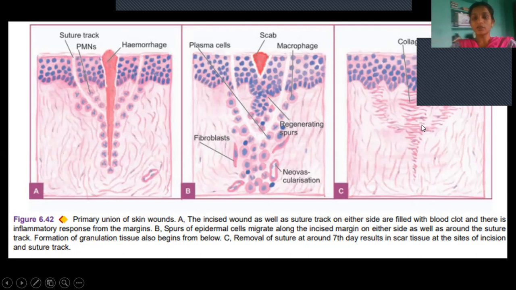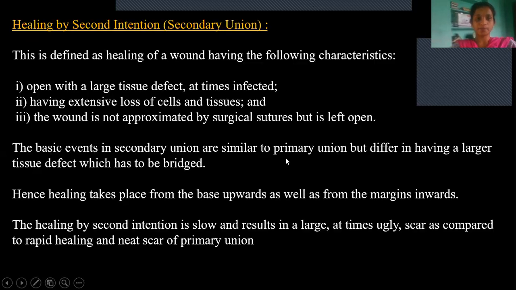Whatever mark is formed will be uniform and neat. So these are the collagen deposition. These are the steps that take place in case of primary union.